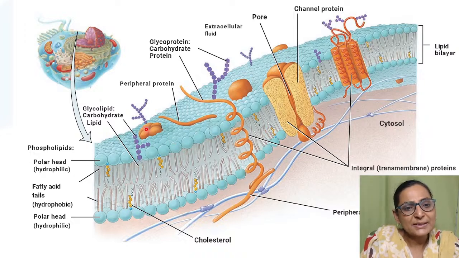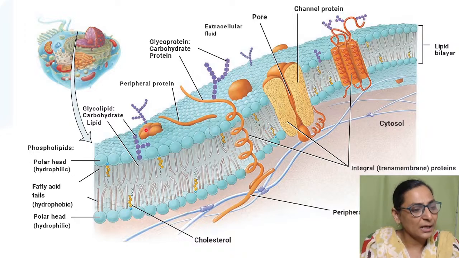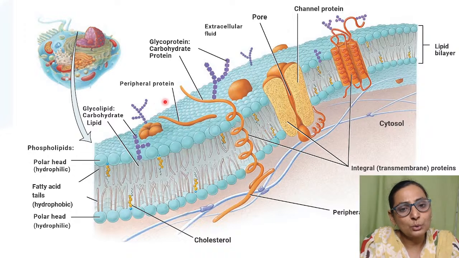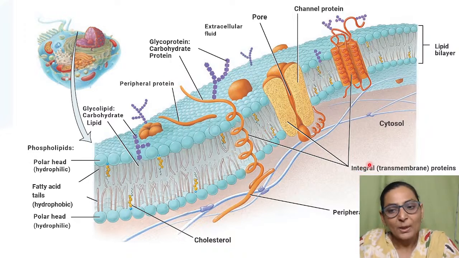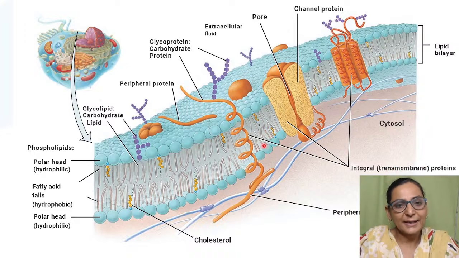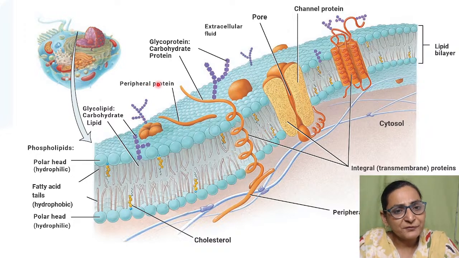Now you can see that there are lots of other structures which are present, and these are your proteins. So you have got two types of proteins. One, the peripheral proteins, and the other which is called the integral or the transmembrane proteins, right? Now this peripheral protein is the protein which is going to be present either externally, that means facing towards the exterior, or internally, that means facing towards the cytosol.